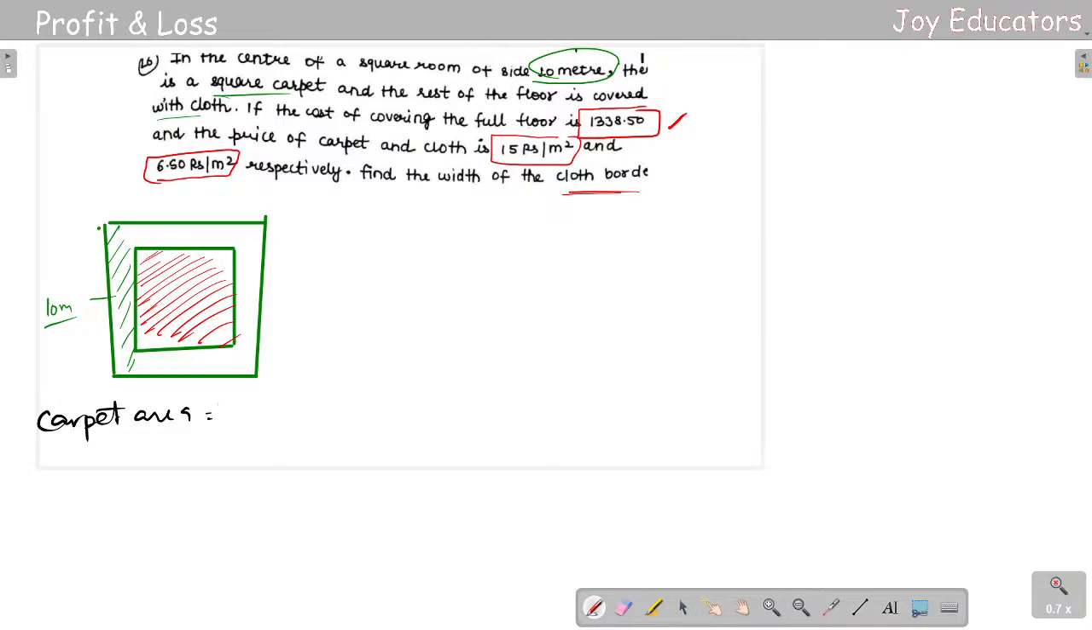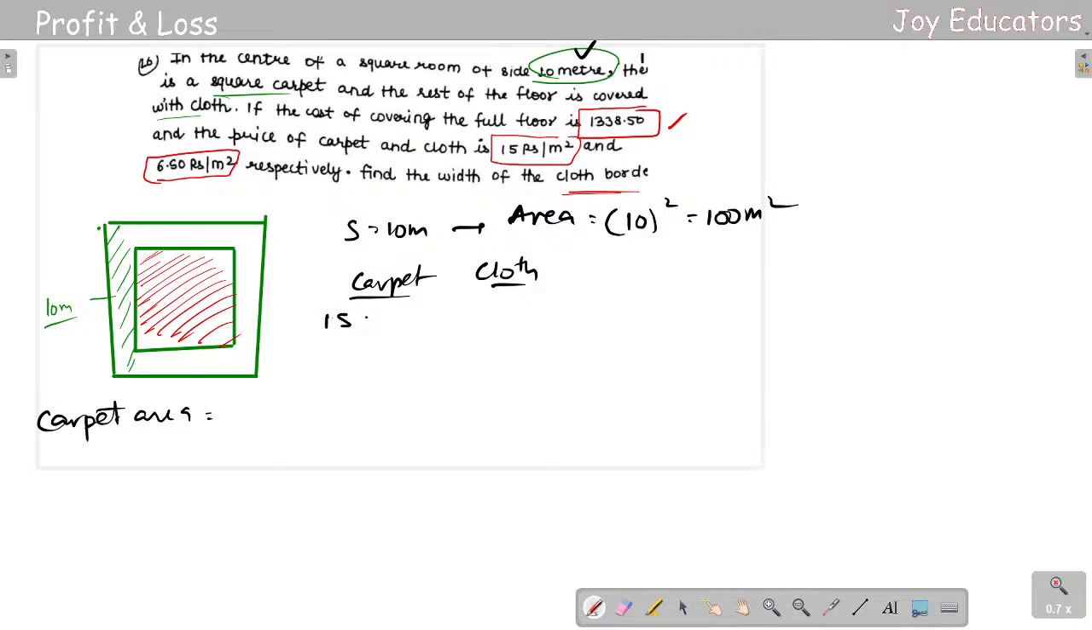At least they had given the area, right? The center of the square room of side 10 meters. So the side is equal to 10 meters, and the area will be 10 squared, which is 100 meters square. The carpet here and cloth over here: carpet is 15 rupees per meter square, and the cloth is 6.5 rupees per meter square.